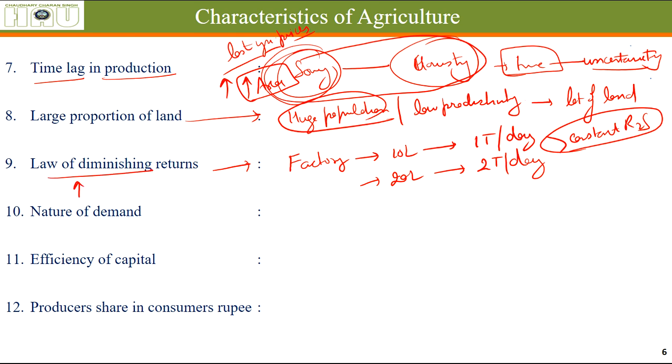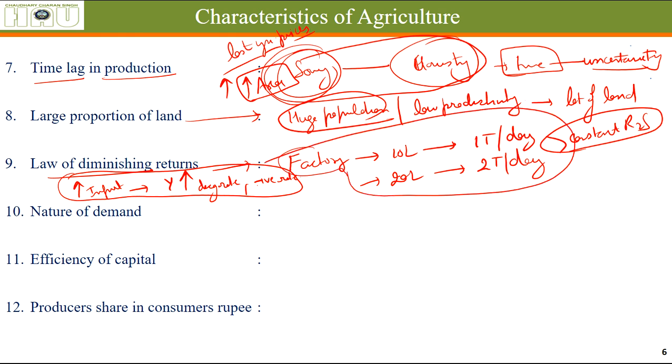If we keep on increasing the quantity of input gradually, the output will increase at an increasing rate first, then it will increase at a decreasing rate, and then it will start increasing at a negative rate. That means the total production will start falling. This is the character of agriculture. Whereas in factory type of production, there is constant return to scale. If you increase the inputs by 2 times, the output will also increase by 2 times.